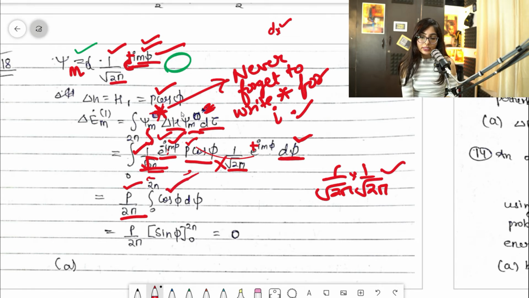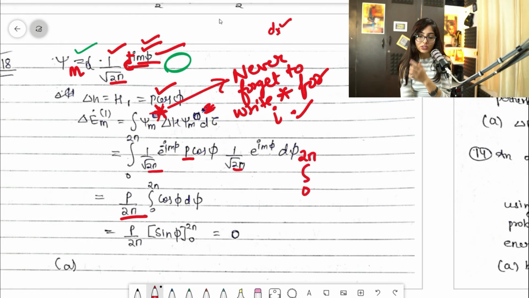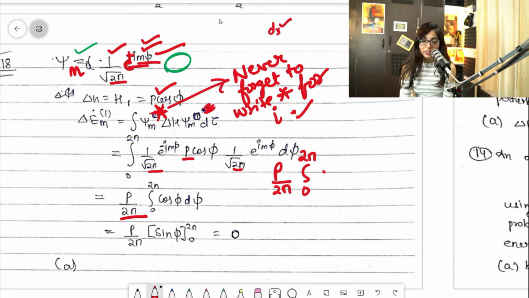Cos phi d phi. So let me write over here because I think you will be confused about why I didn't include e^(i m phi) there. So let me tell you what I'll do now. I have taken these things outside, this p and this 2 pi, they are out. So I will write p by 2 pi, and the only things remaining are this one, e raised to power minus i m phi and e raised to power i m phi. Clear? And cos phi and d phi.